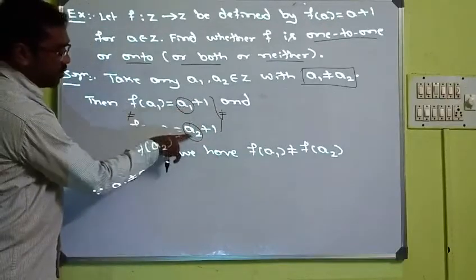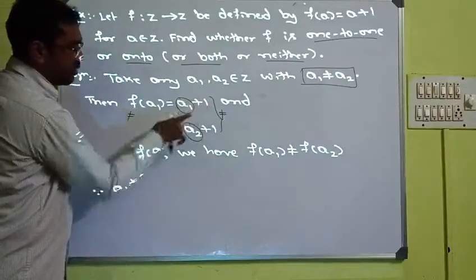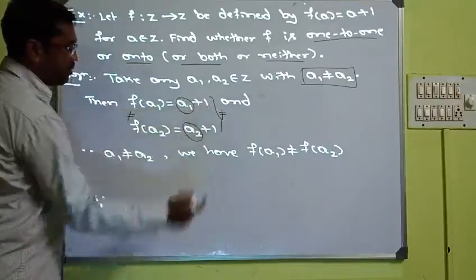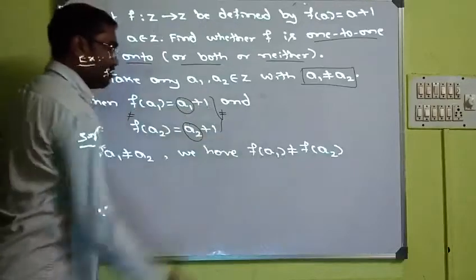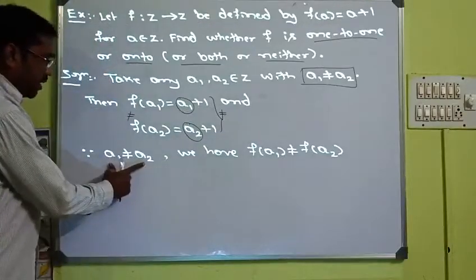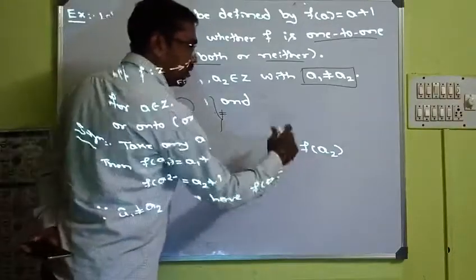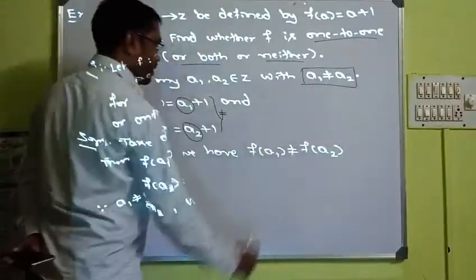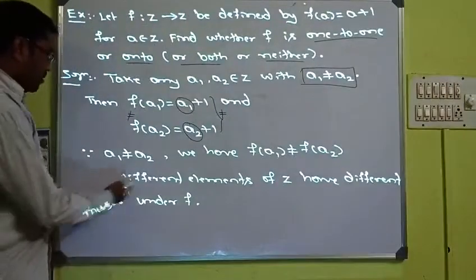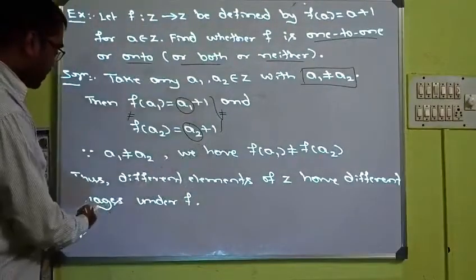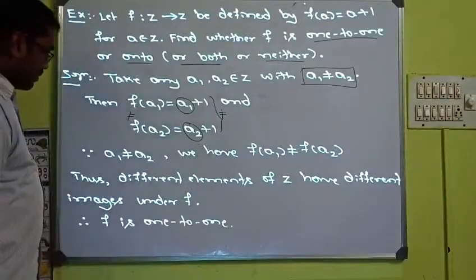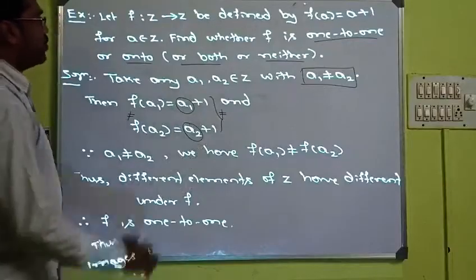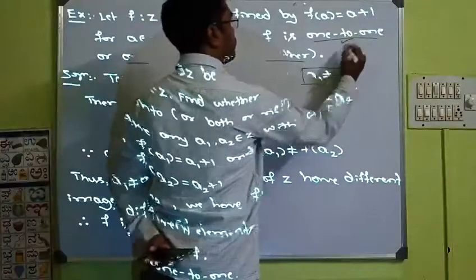When A1 is not equal to A2, then A1 plus 1 is not equal to A2 plus 1. So distinct elements have distinct images. Thus distinct elements of Z have different images under F. Therefore F is 1 to 1. So we have proved it is 1 to 1.